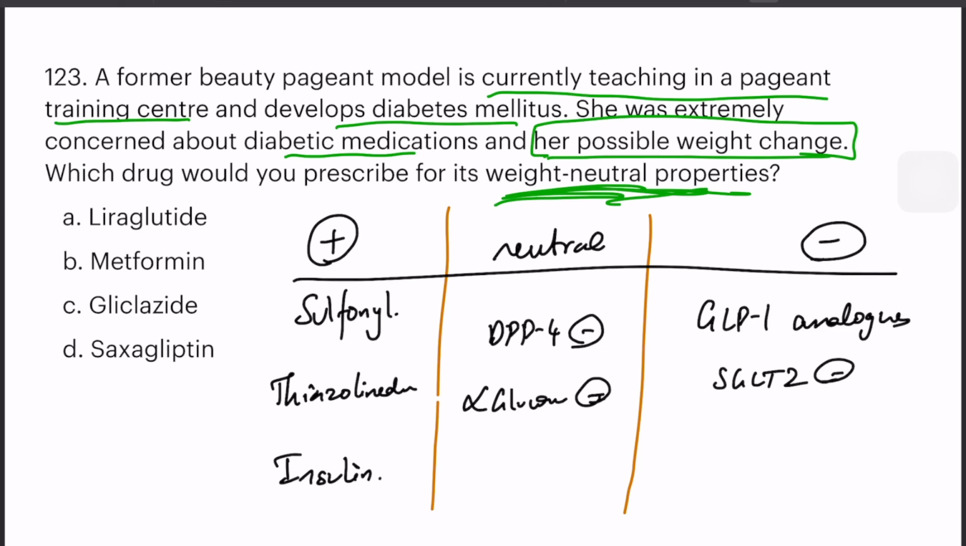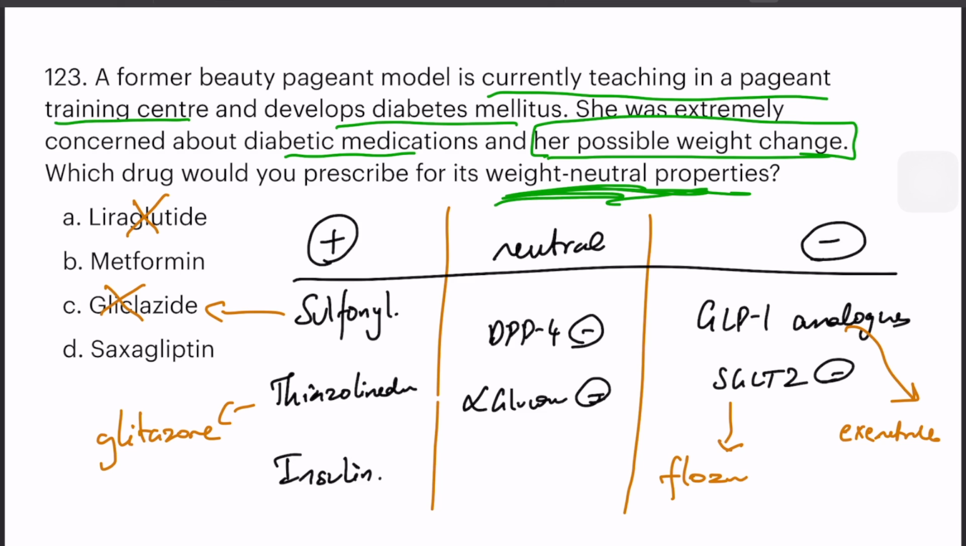What are the classes of these drugs? Sulfonylureas are glimepiride, gliclazide, those drugs. This is a weight gaining drug, so this is ruled out. What are the thiazolidinediones? The glitazone drugs. Insulin we know. DPP4 drug. What about GLP-1 analogs? They are exenatide, liraglutide, those drugs. They are weight reducing, so you cannot use that also. SGLT2 inhibitors are the gliflozins. What about the alpha glucosidase inhibitor? It is acarbose, voglibose, etc. They are weight neutral drugs.